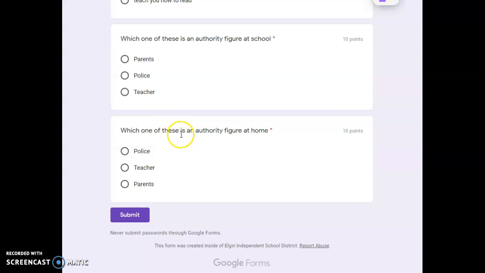Which one of these is an authority figure at home? The police, the teacher, or your parents? Pick the correct answer, pause the video, and then don't forget to submit at the end of your quiz.